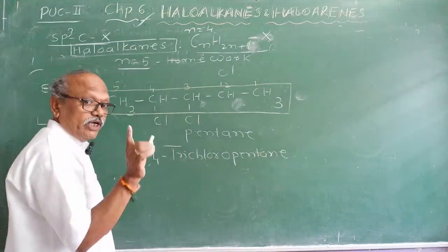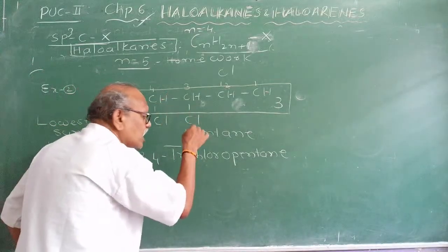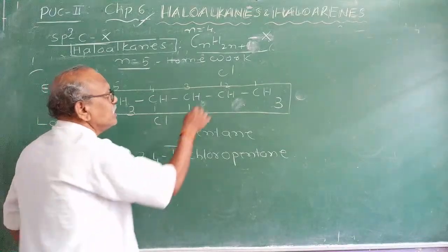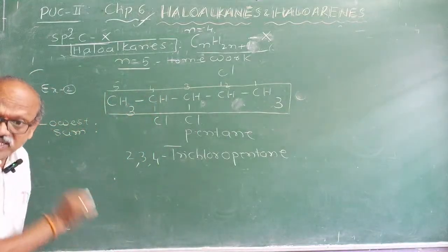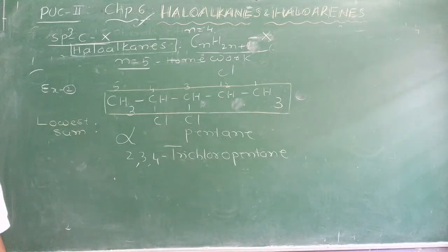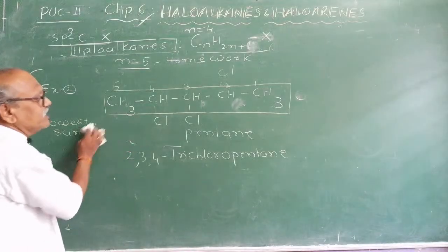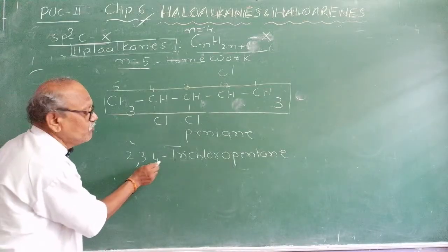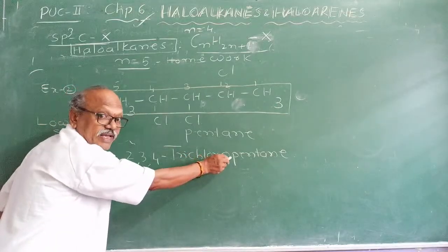According to IUPAC rules, where the 3 halogen atoms are present, what is the position of the 3 halogen atoms? Therefore, you have to compulsorily mention the locants, otherwise it is wrong naming. Therefore, I am telling you, this is like mathematics. You have to write 2 comma 3 comma 4 hyphen trichloro, no space, pentane.